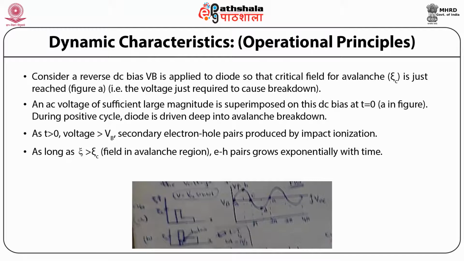As long as zeta is greater than zeta C, the field in the avalanche region, electron-hole pairs grow exponentially with time. The generated electrons in the avalanche region move to the N plus region as shown in figure B. Generated holes drift to P plus via the P2 region.